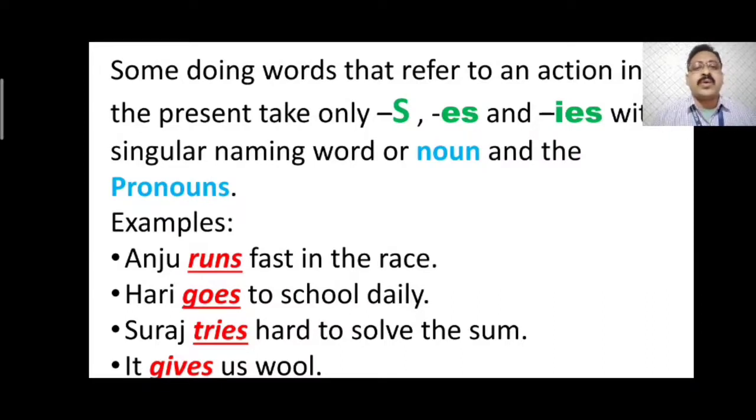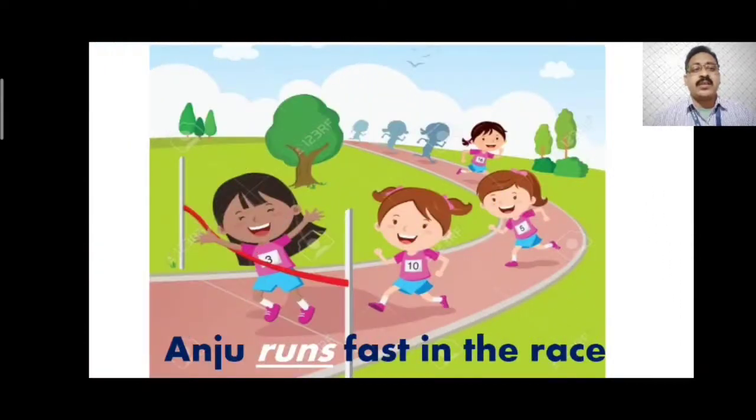Anju runs fast in the race. Harry goes to school daily. Suraj tries hard to solve the sum. It gives us wool. Means here 4 examples are given. Now I will tell you how to use the correct verb in these sentences. So let's start.